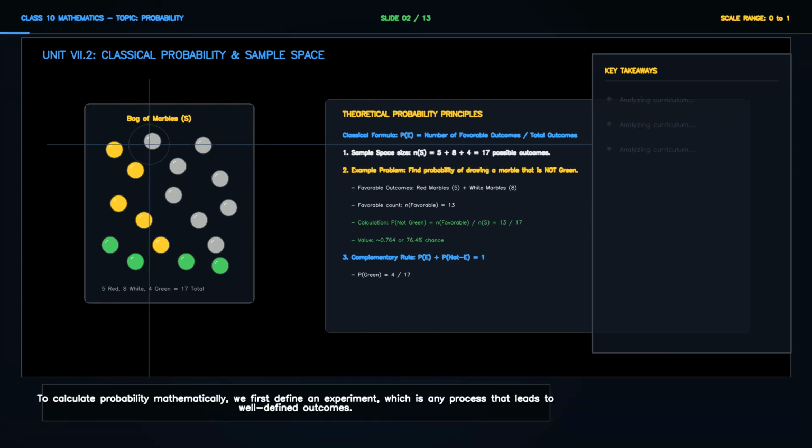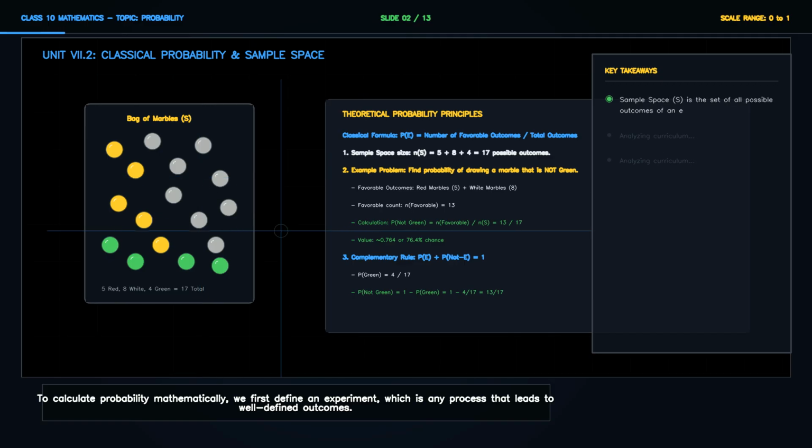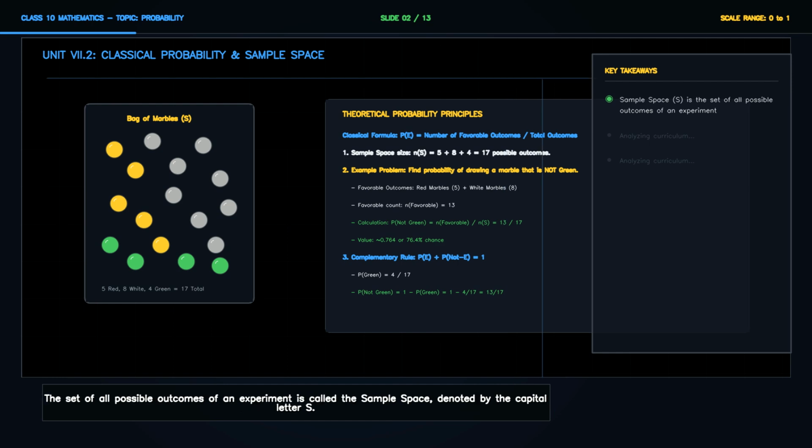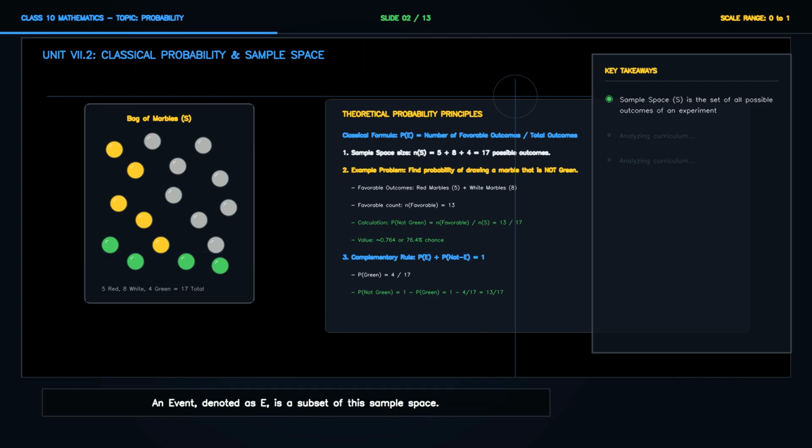To calculate probability mathematically, we first define an experiment, which is any process that leads to well-defined outcomes. The set of all possible outcomes of an experiment is called the sample space, denoted by the capital letter S. An event, denoted as E, is a subset of this sample space.